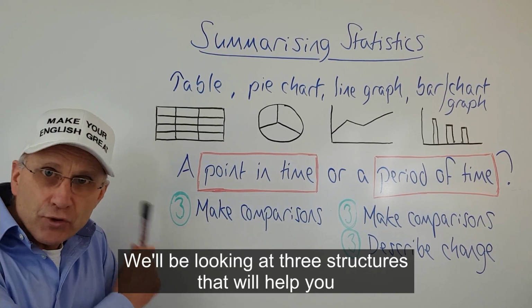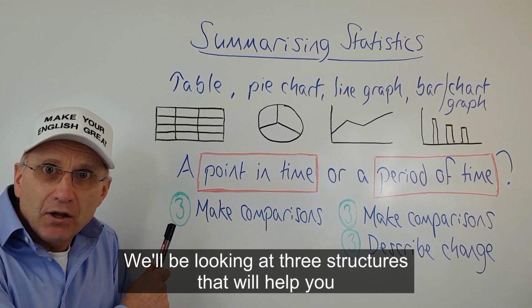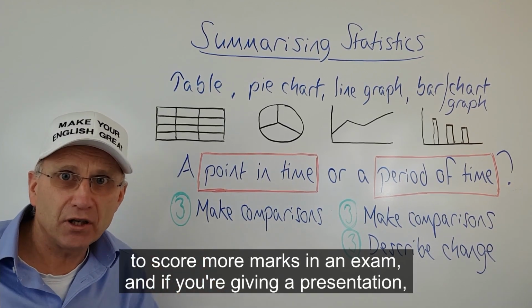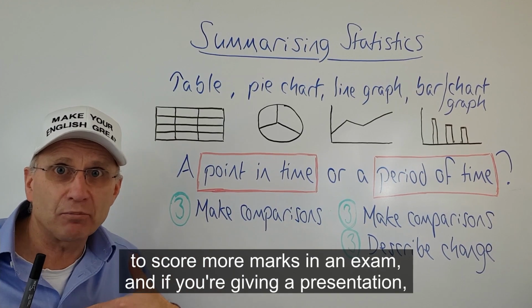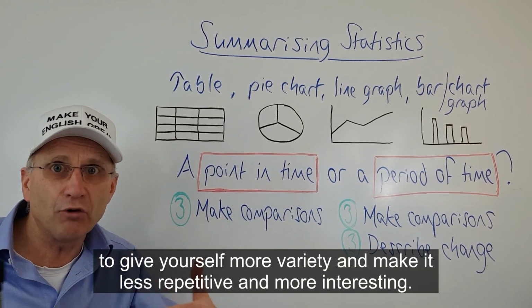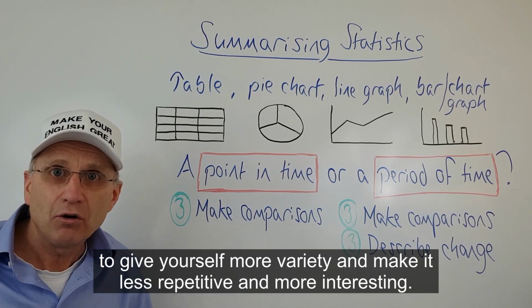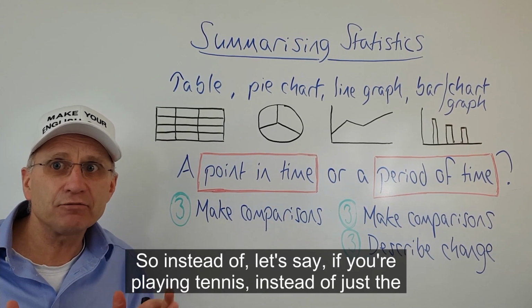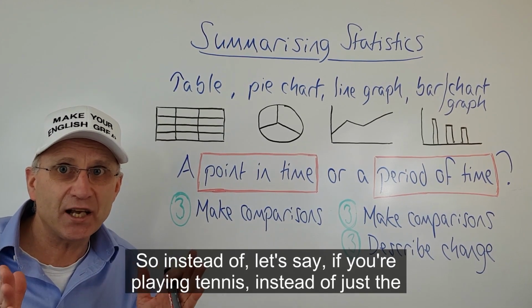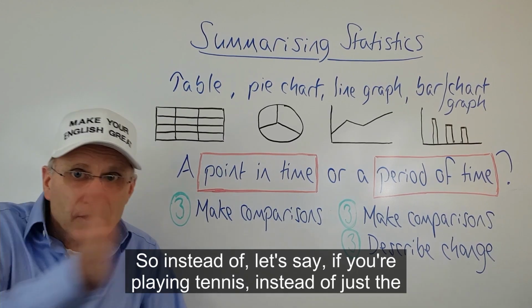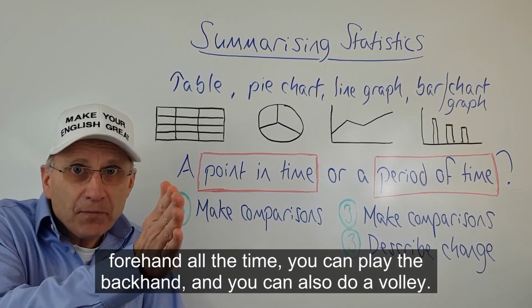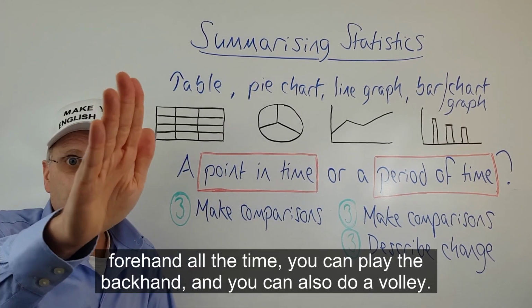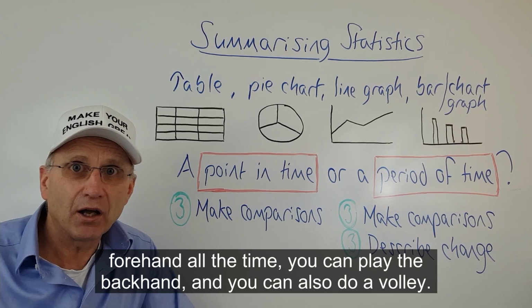We'll be looking at 3 structures that will help you to score more marks in an exam, and if you're giving a presentation, to give yourself more variety and make it less repetitive and more interesting. So, if you're playing tennis, instead of just playing the forehand all the time, you can play the backhand, and you can also do a volley.